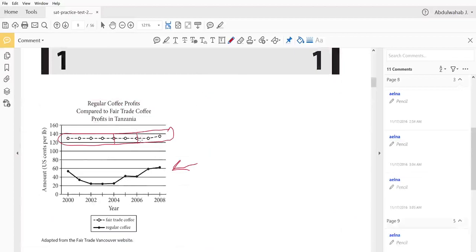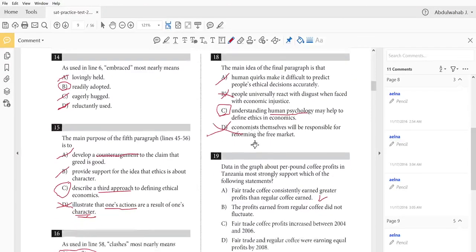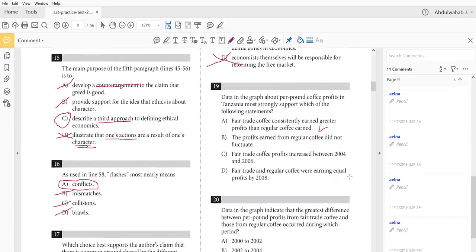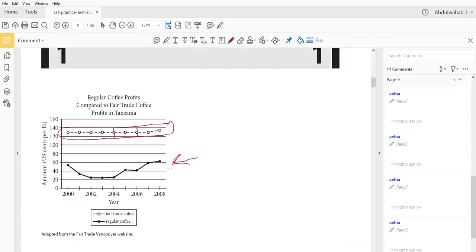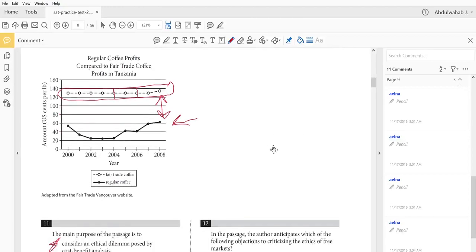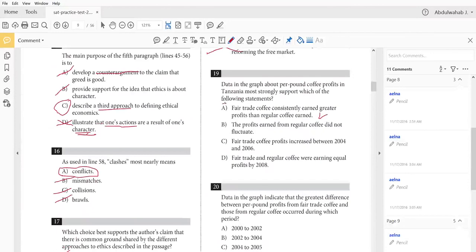Actually, it's still the same. So C is wrong. Fairtrade and regular coffee were earning equal profits by 2008. Let's check 2008. See this? This huge space indicates that no, they were not earning the same. So yes, A is our correct answer.